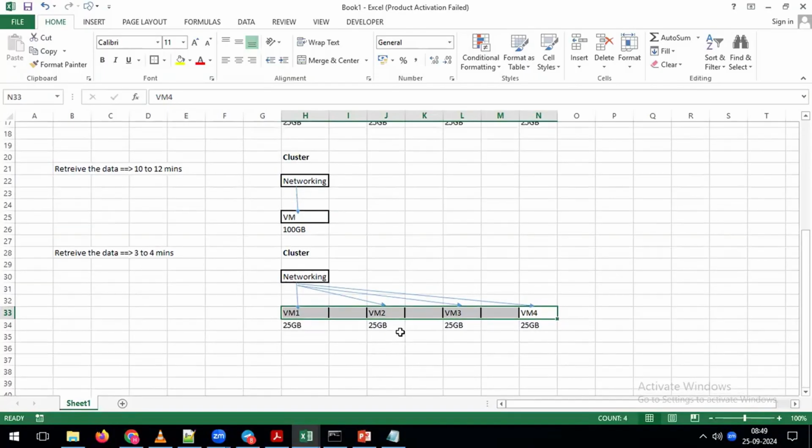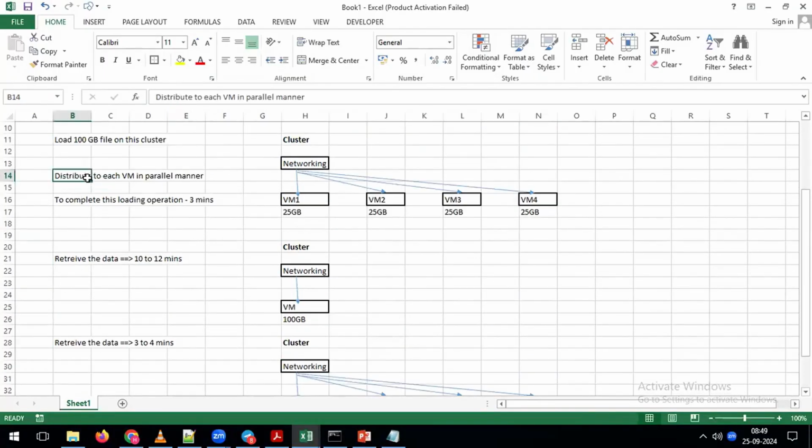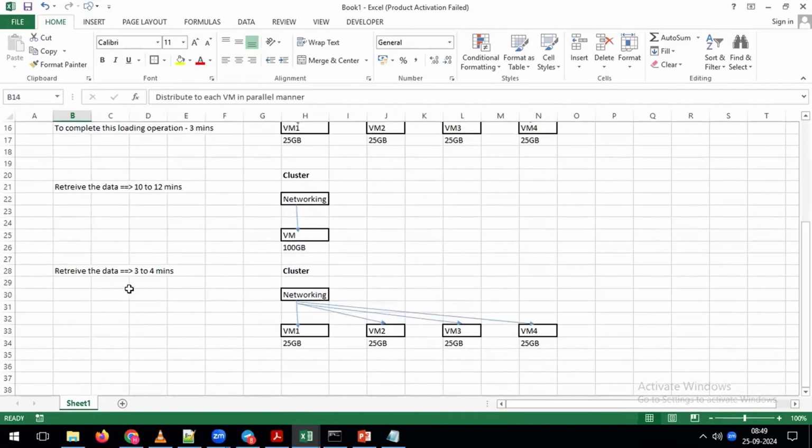Indirectly, what I'm trying to say here is, as part of loading, the distributed framework feature comes into the picture. Your data is going to load in a parallel manner. In the same way, as part of retrieving the data also, your distributed framework comes into the picture. At the same time, it is going to perform the retrieval operation in a parallel manner. Because of that, while doing the retrieval operation, you can save time.